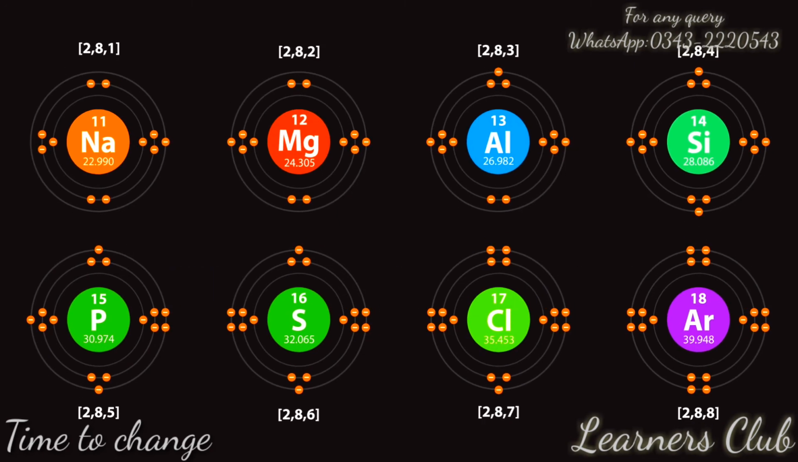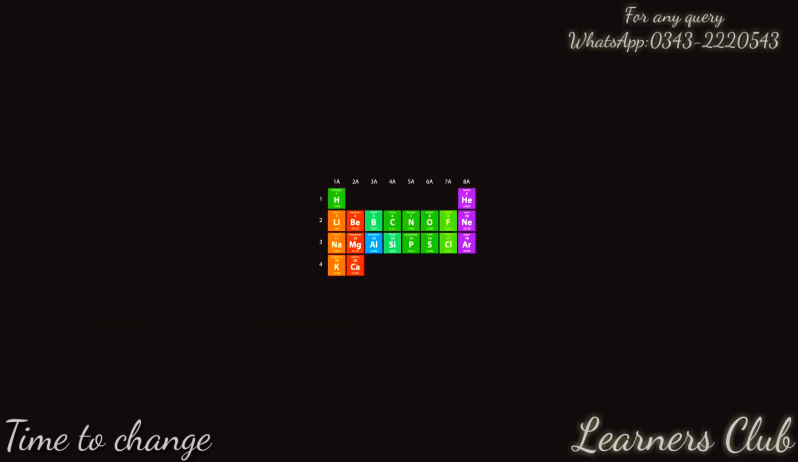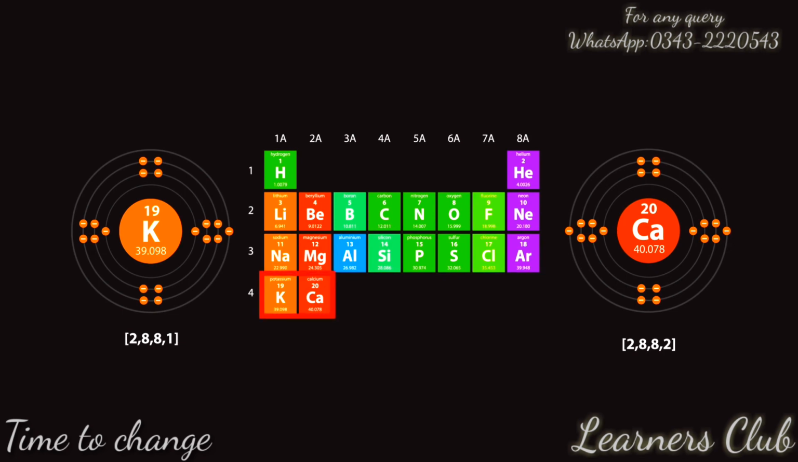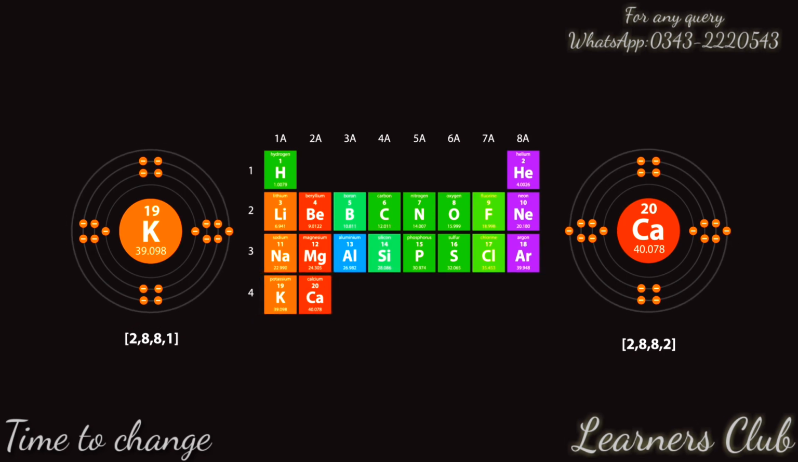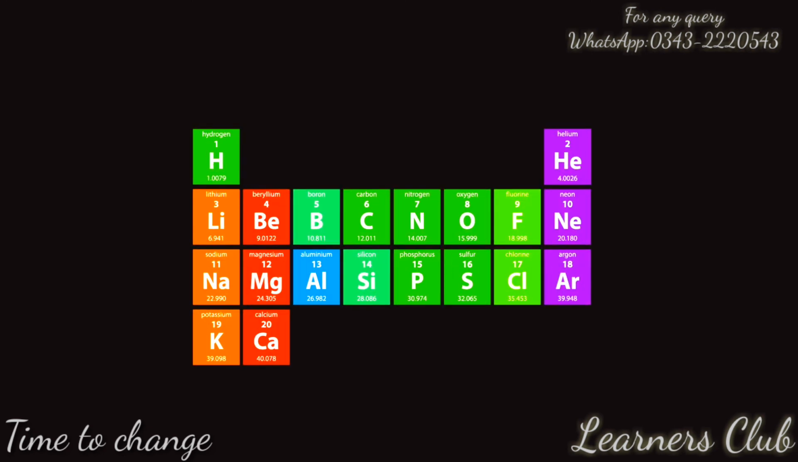You will see the same trend for the group number and the number of valence electrons as you did in the elements for the second period. Notice that the electrons for all elements in the third period occupy 3 electron shells. For potassium and calcium, their respective valence electrons occupy the 4th electron shell. In summary, we've seen that the number of electron shells corresponds to an element's period number, and the number of valence electrons corresponds to an element's group number.